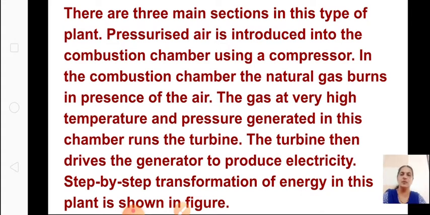So a gas is produced. When the natural gas burns, a gas of high pressure and temperature is produced. That gas will help to rotate the turbine, which then drives the generator to produce electricity. So we will also see the step by step transformation.